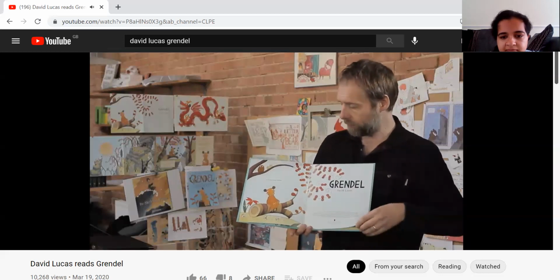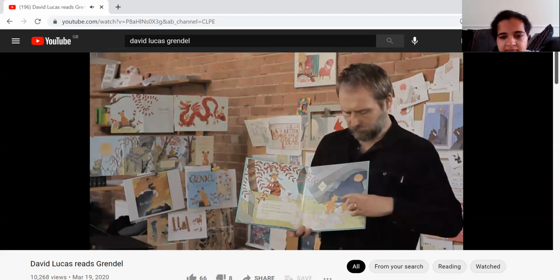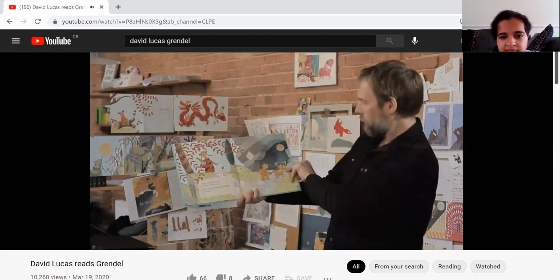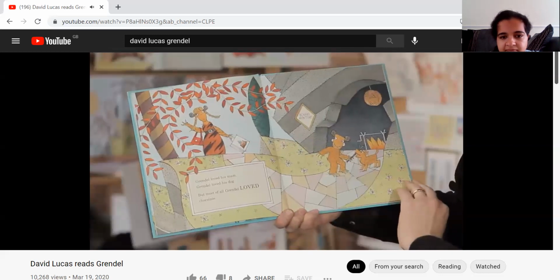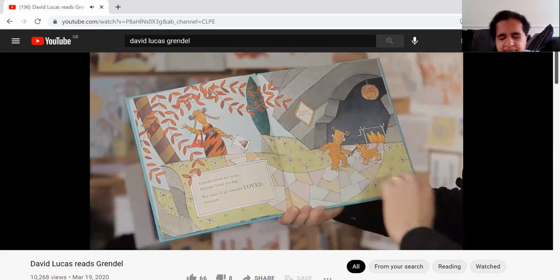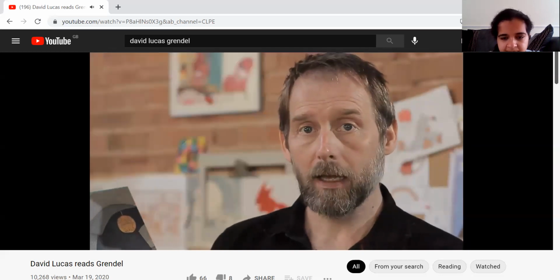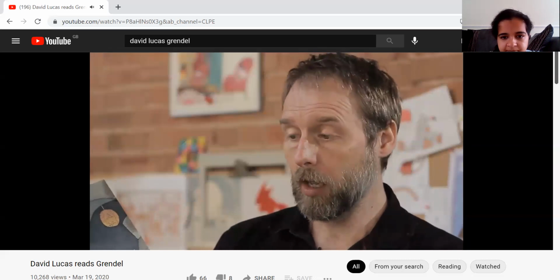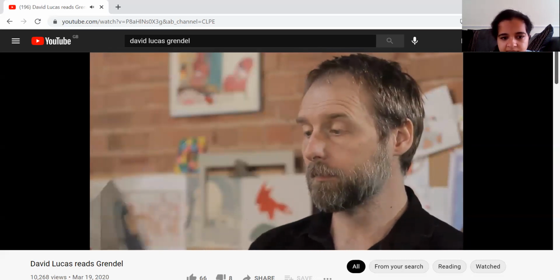And there's Grendel, looking cheeky still. And there's Grendel playing with his dog. And there's the sign that says, "Beware monsters." And that's his mum coming over the hill with a shopping bag. Grendel loved his mum. Grendel loved his dog. But most of all, Grendel loved chocolate.